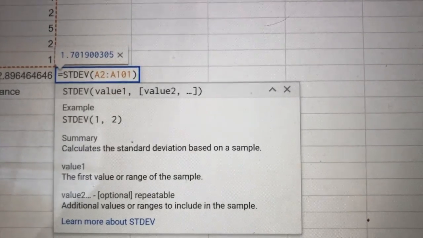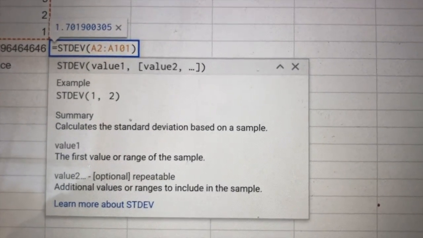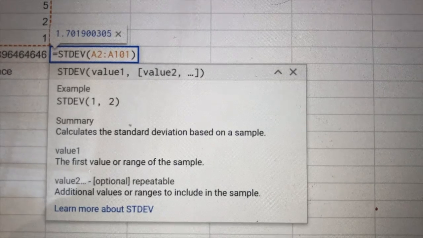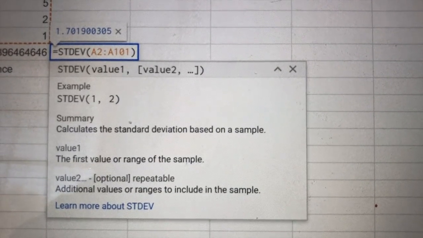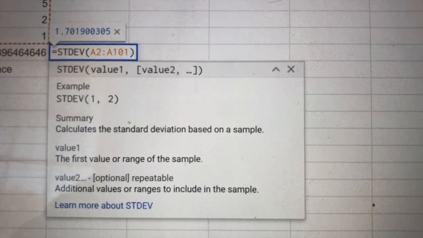This is the formula I use to do the standard deviation of the data set. So this basically takes the square root of the variance and calculates it for all of the numbers from A2 to A101, which is our 100 data points.